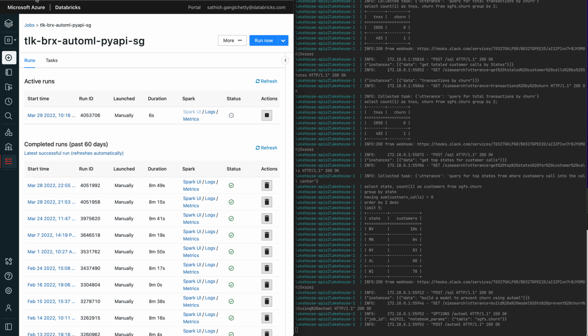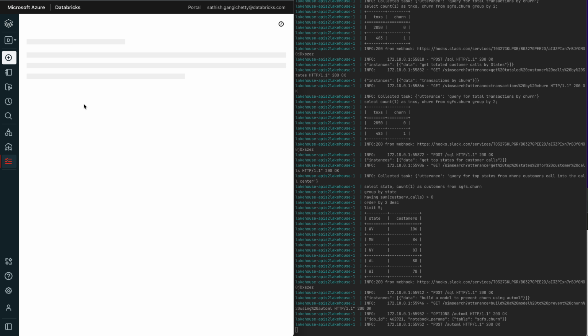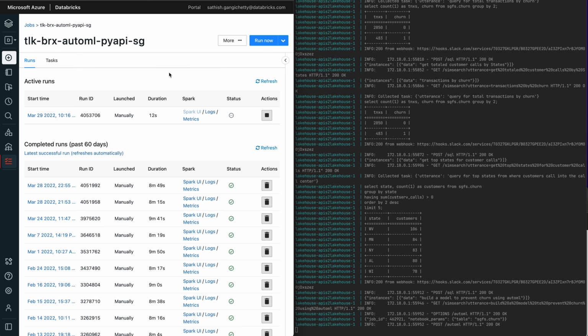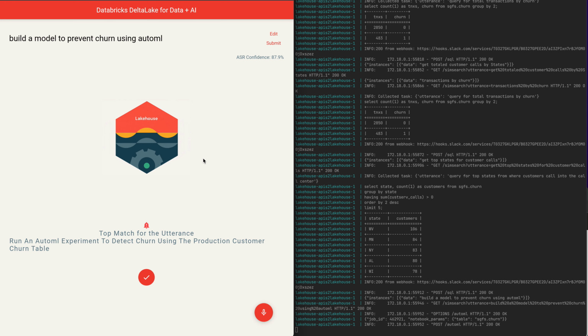We can confirm that here in the Databricks job UI, and we can see this job was kicked off in the backend. Right? We'll take a look at what that will look like once it's done.